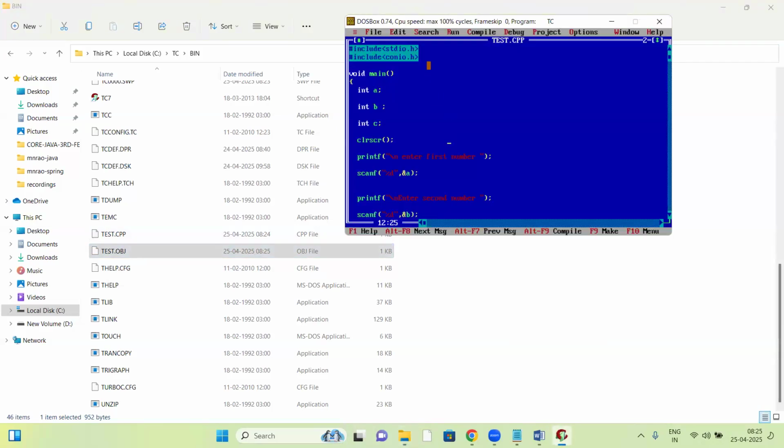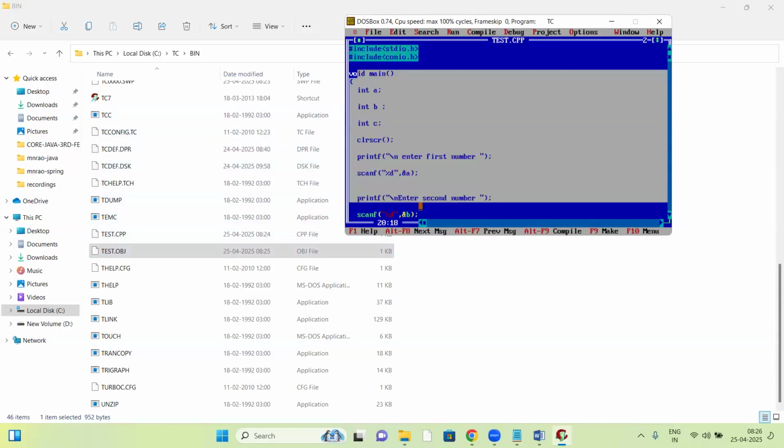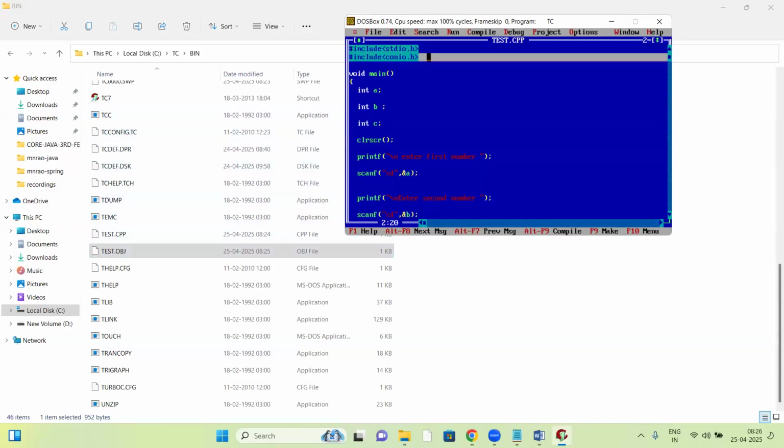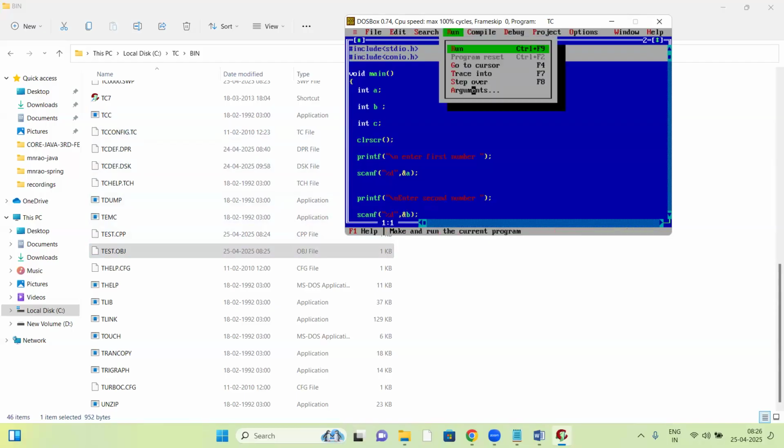Next, there are predefined libraries, the C library: stdio.h, conio.h. These predefined libraries also contain binary code. The stdio.h and conio.h header files also have binary code. So test.obj contains your C program binary code, and the header files also have binary codes. Now, after compilation, next is running.